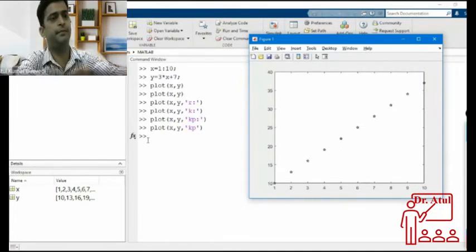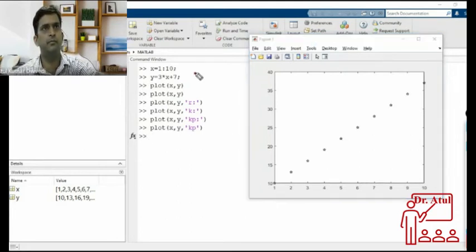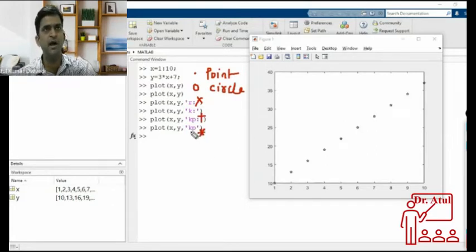What are different markers? So dot for a point marker. You can use O for a circle marker. You may use X if you want X mark, plus if you want plus marker, star if you want star marker. Where you have to put marker, after the color you have to write the symbol for the marker.